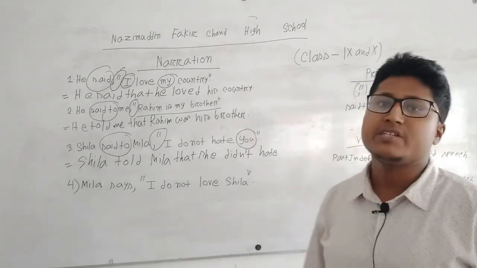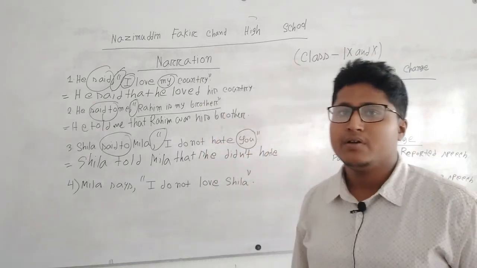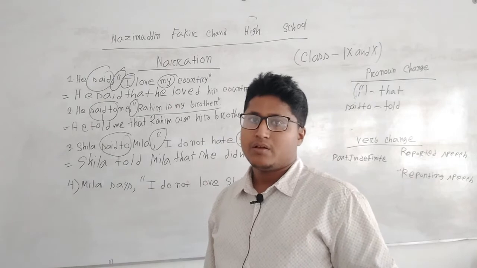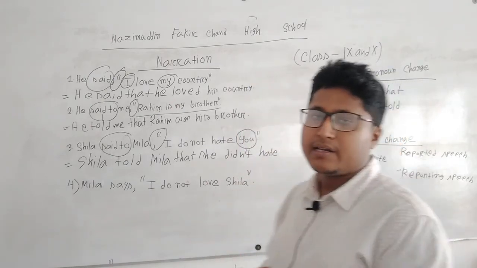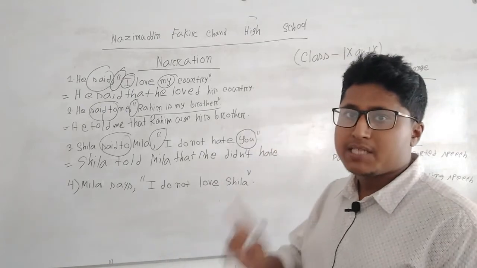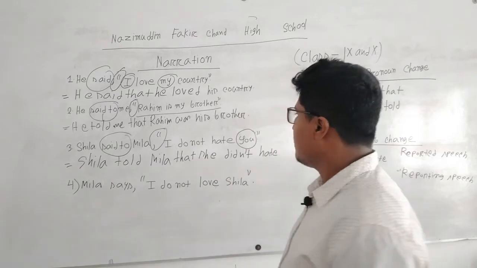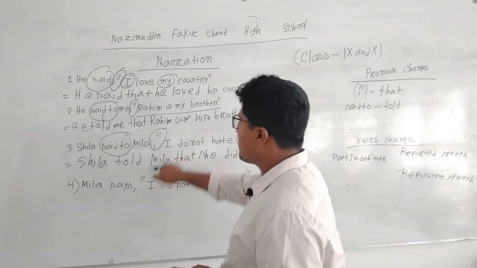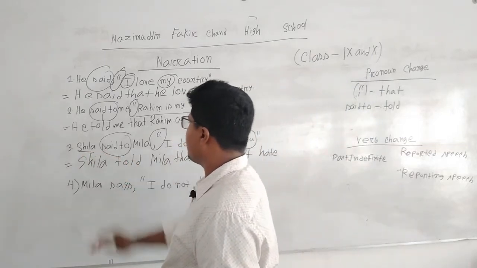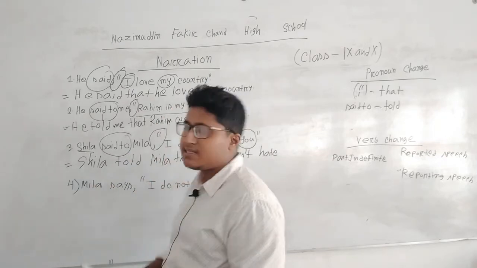Then "hate." Now here is the option of "you." What will be the change of "you"? We have to focus on that. Remember, for "I," if there is "I" in the reported speech, it depends upon the reporting speech subject. As here the reporting speech is Sheila said to Mila, the subject is Sheila.